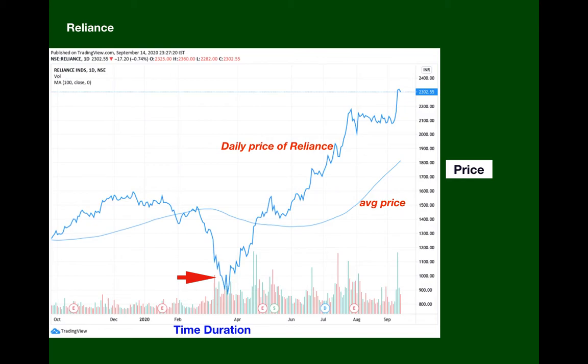So we can buy the stock at this price and let us see the current price of the stock, which is 2300. So if we would have bought the stock at rupees 1000 and the current price is 2300, let's see how much profit we would have earned.